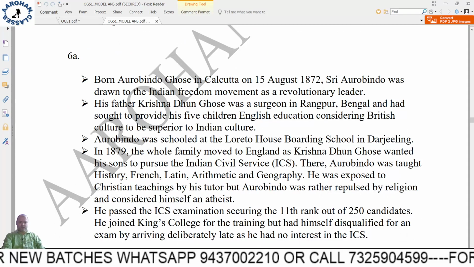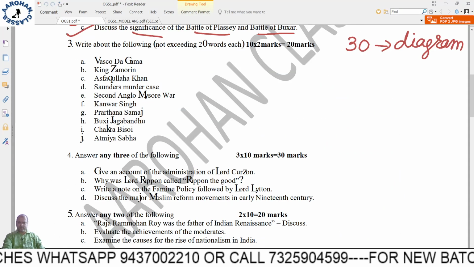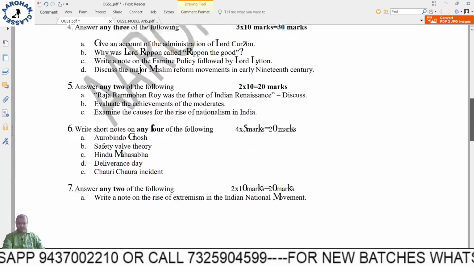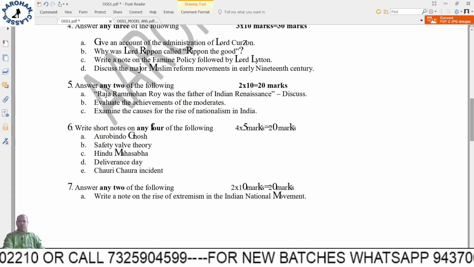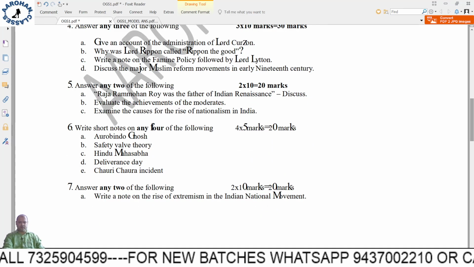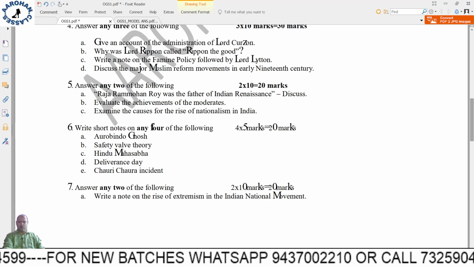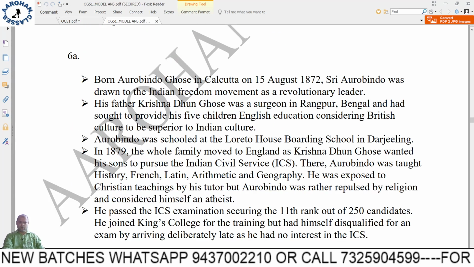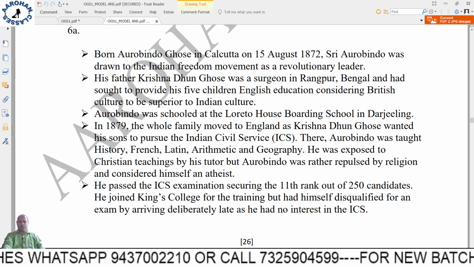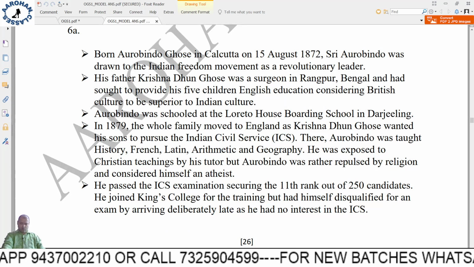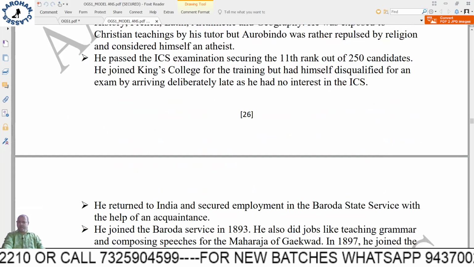Next, question number 6. Write short notes on any 4 of the following, and these are 5 marks. So 5 marks means 3 minutes. Aurobindo Ghosh. Okay, so you have to write about Aurobindo Ghosh and what he planned to do.